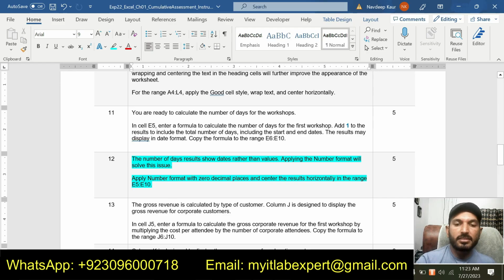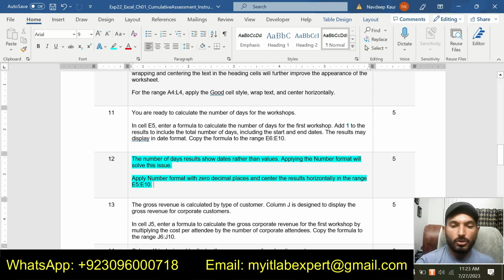The number of days results show dates rather than values. Applying the number format will solve the issue. Apply the number format with 0 decimal places and center the results horizontally in the range E5 up to E10. So now we are supposed to apply the number format with 0 decimal places and we will center these results.